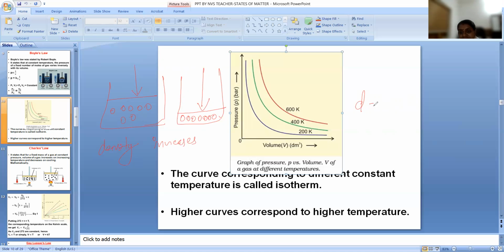Density is equal to mass by volume. For a large volume, the number of particles present per unit volume will be very small, so the mass by volume will be very small. But if you take the same volume when compressed, the number of particles present will be more, so the mass will be more, and the density will also increase.